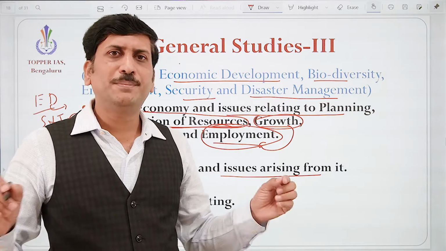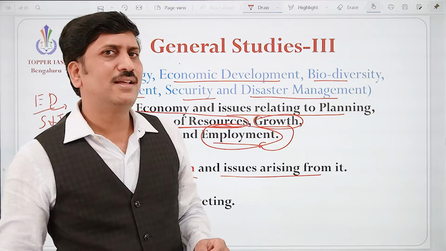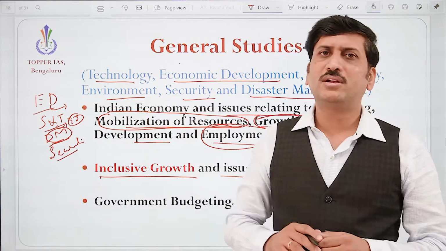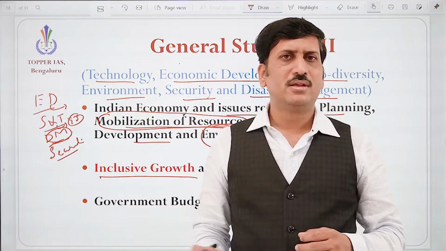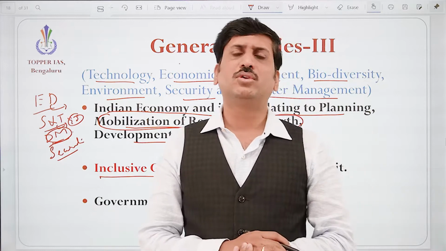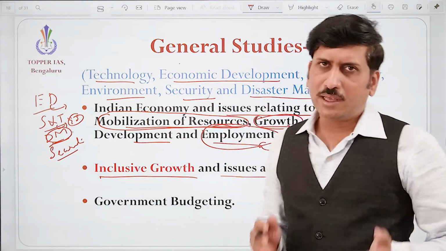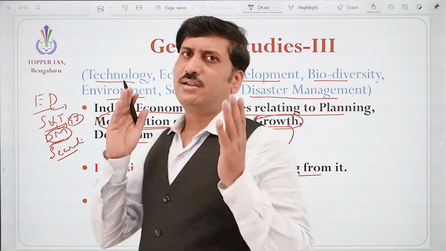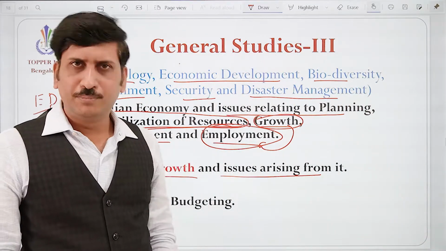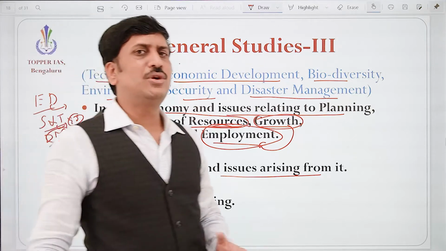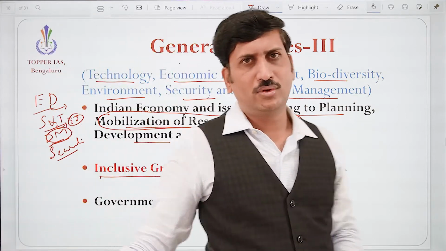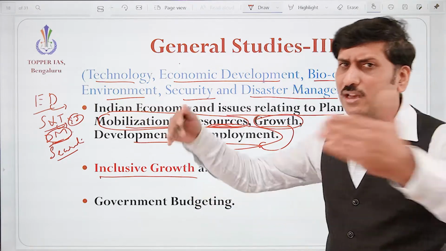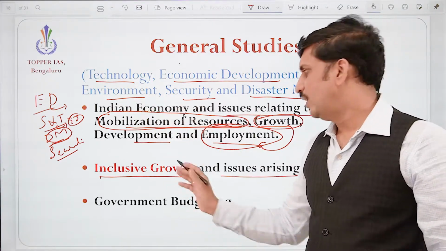But how about the person who is sitting in a remote corner of the country, in the villages? Everyone should be part of that growth story. Everyone means everyone, whether woman, transgender, rich or poor. That is called inclusive growth, the inclusion of everyone. Very important.